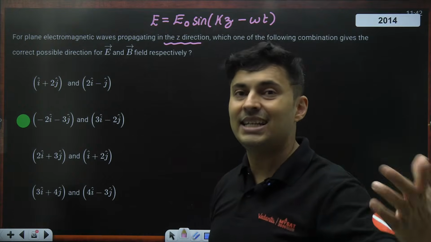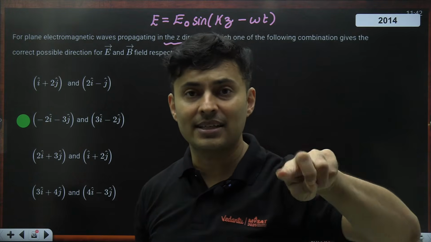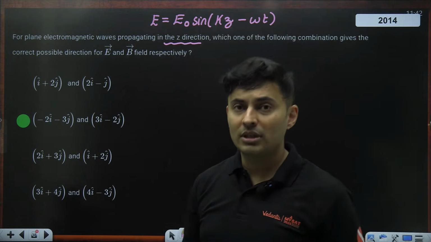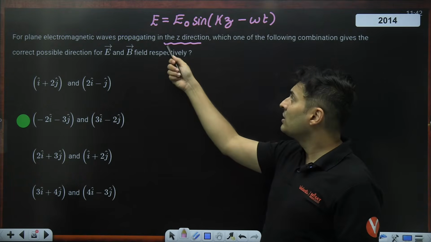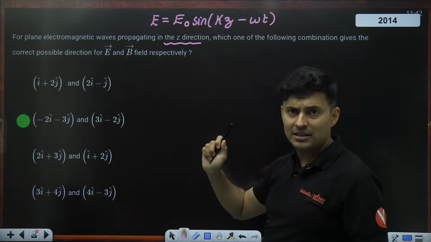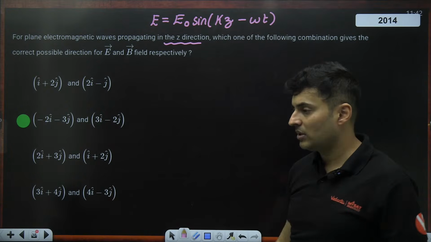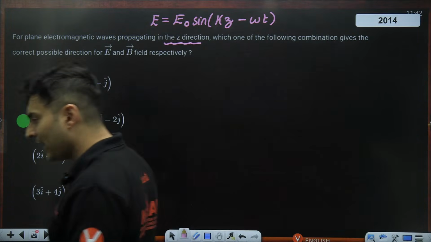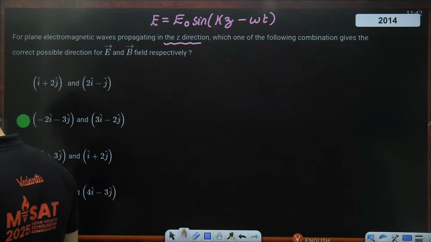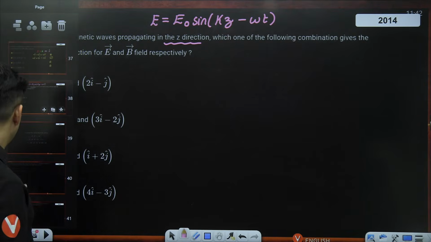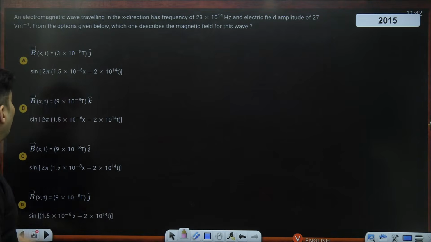Because it is going in the z direction. If it was going in x, it would have x. It's going in positive z, that's why the negative sign is there. If it was going in negative z, then this would be a positive sign over here. Perfect. Awesome.